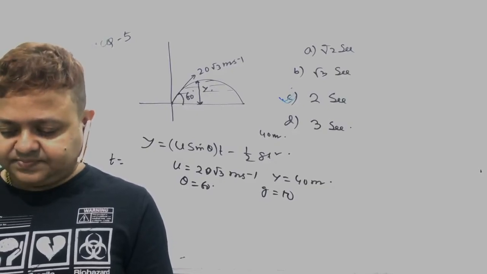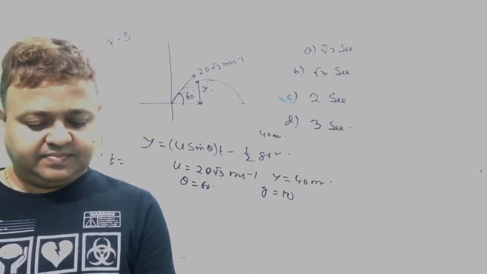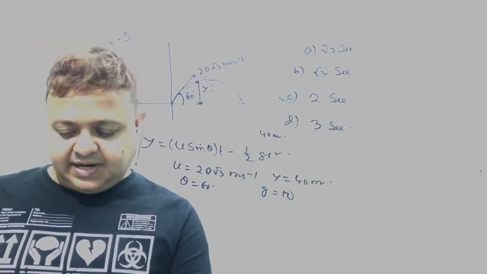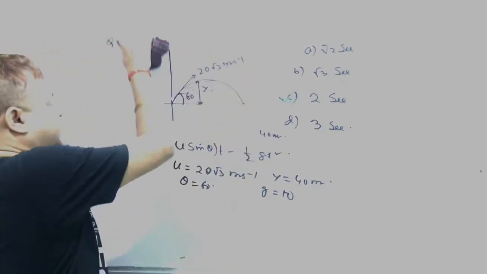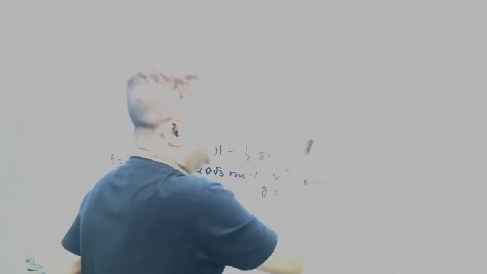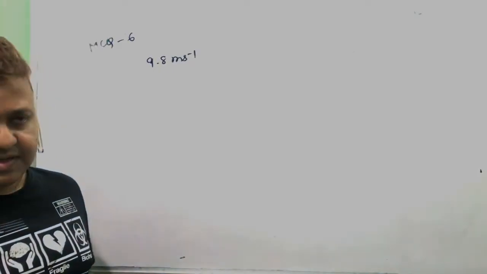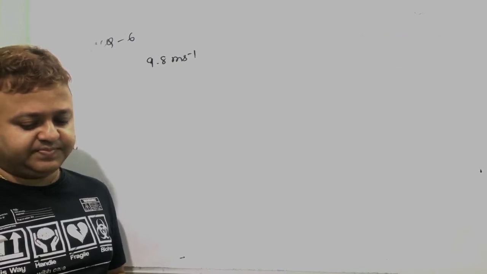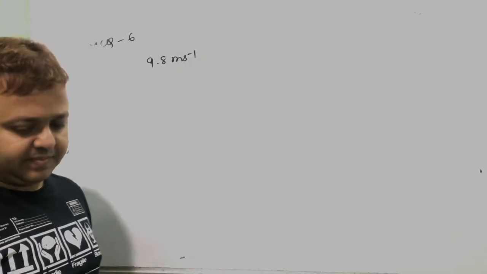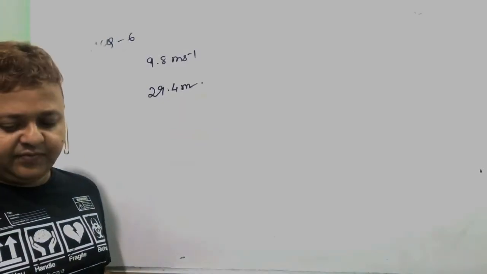Okay, next one. Next MCQ. A ball is projected downward at an angle of 30 degree with respect to horizontal, with a speed of 9.8 meter per second, from the top of a tower 29.4 meter high.